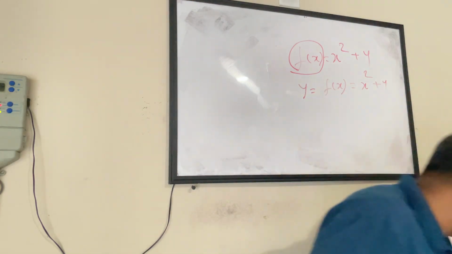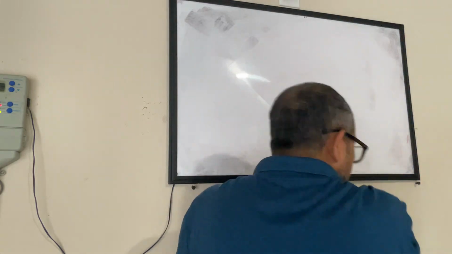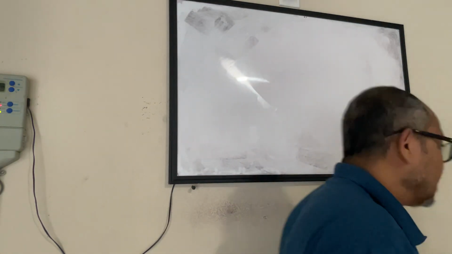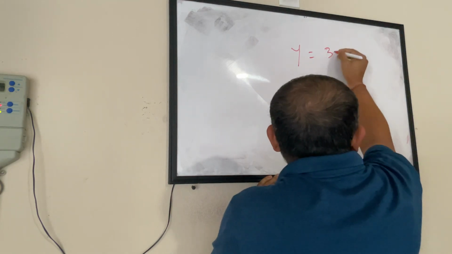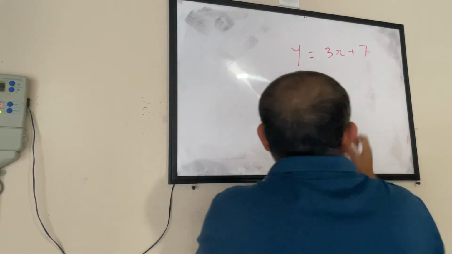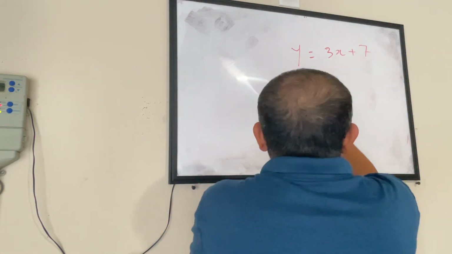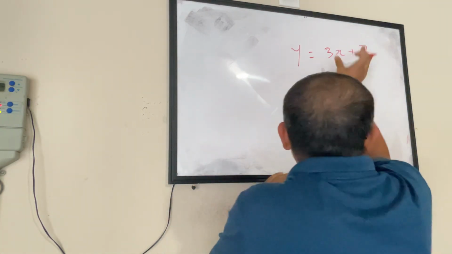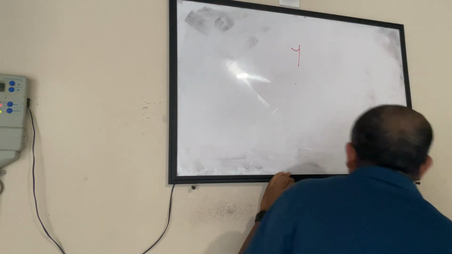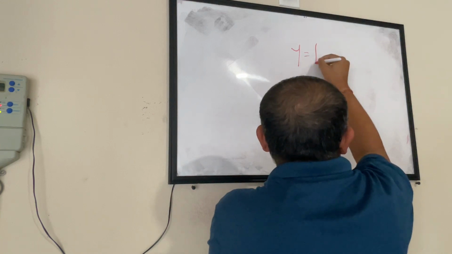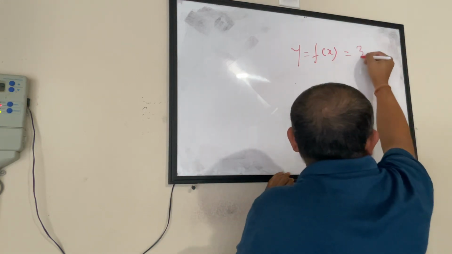Okay. Now you will see different things coming across. One, you will see something like 3x plus 7. I don't know why 7 is my favorite, but I keep on writing 7 on the board. And then you will see something like, or let me not deviate from function. I will keep on writing function so that it doesn't look like I am not honoring my promise.